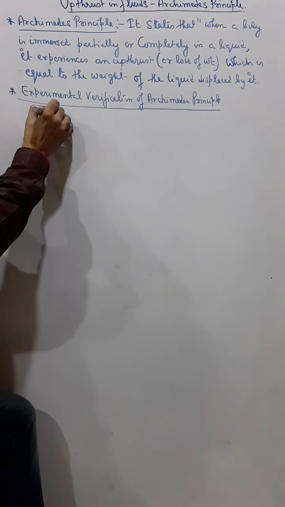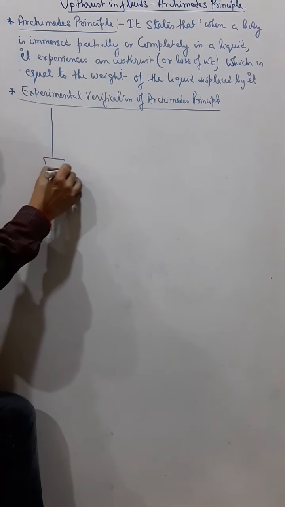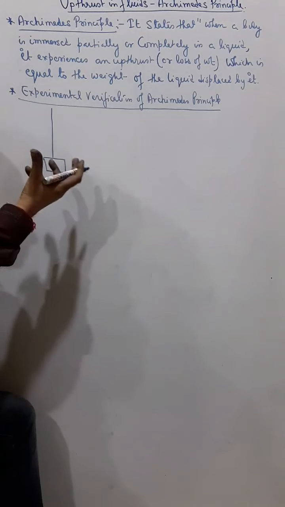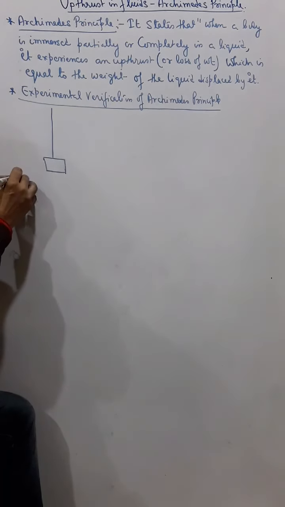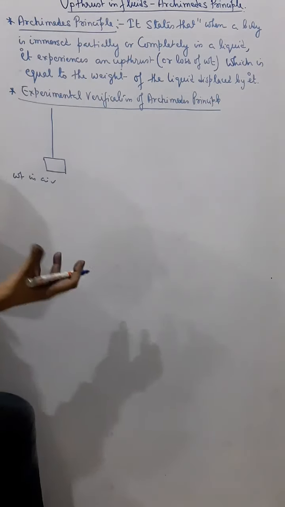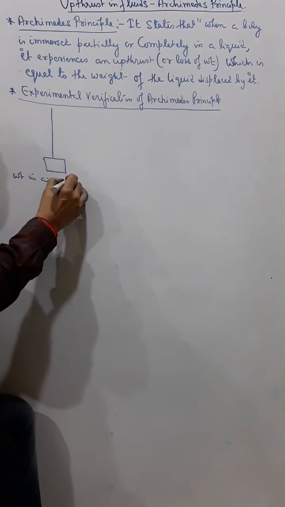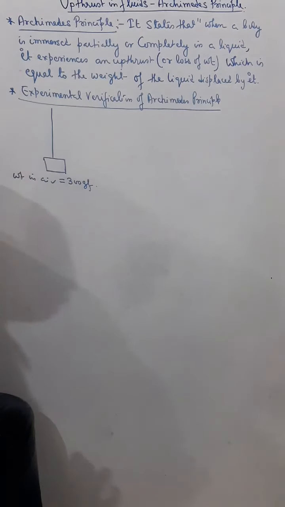Just try to understand. Now suppose we weigh this body in air, normally, with a spring balance. The weight of the body in air, when we are weighing normally in air, suppose is 300 gf, 300 gram force.